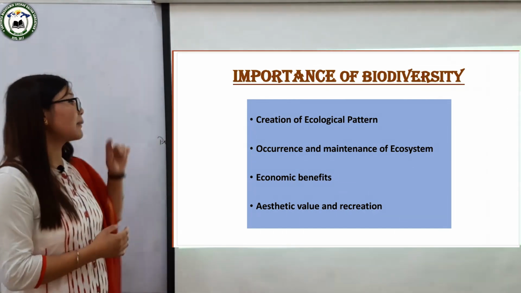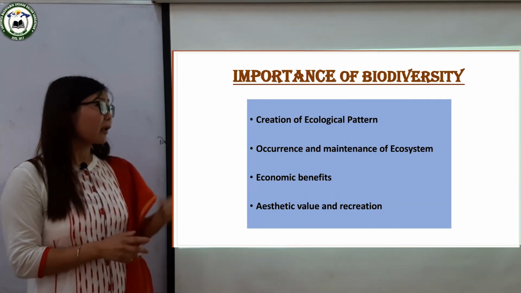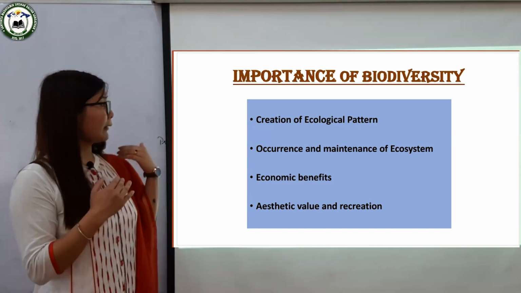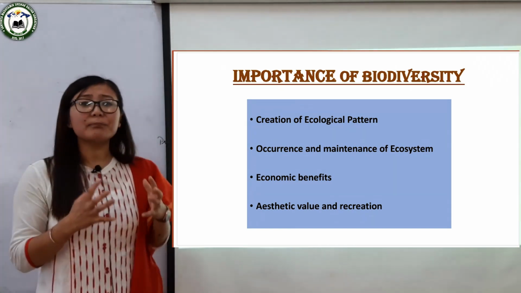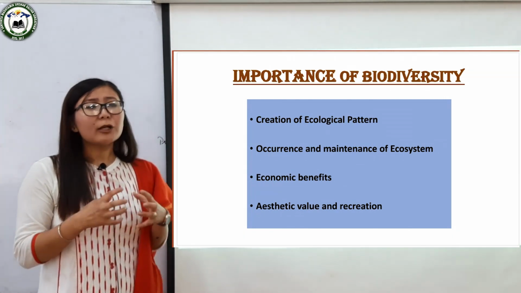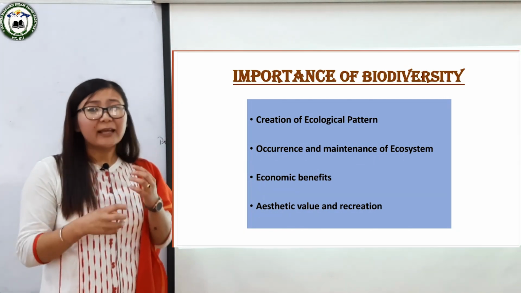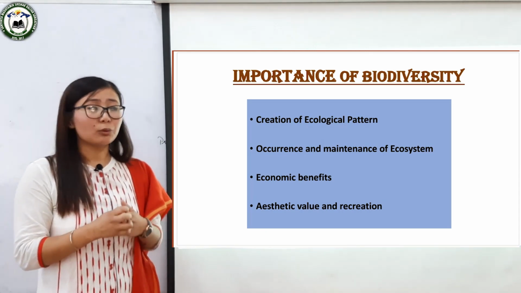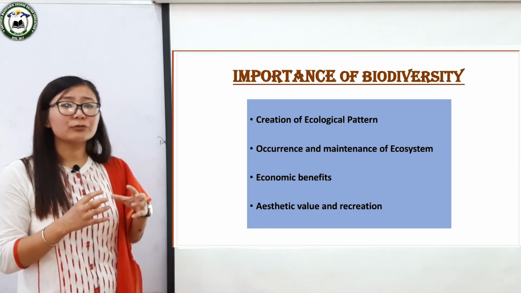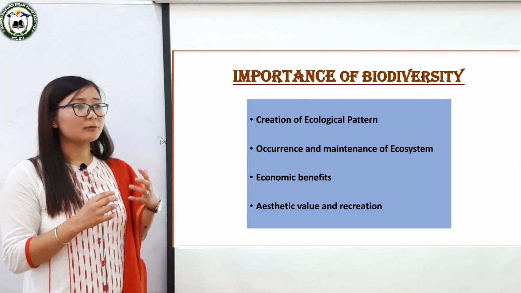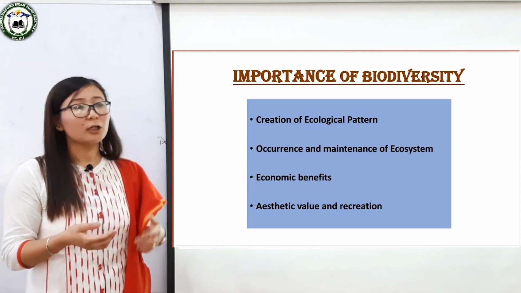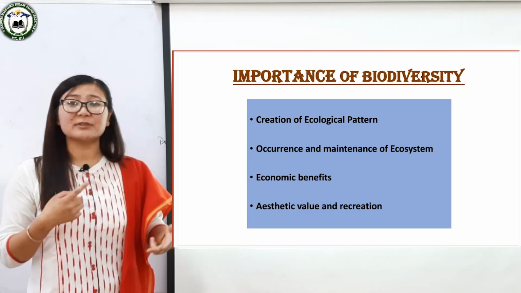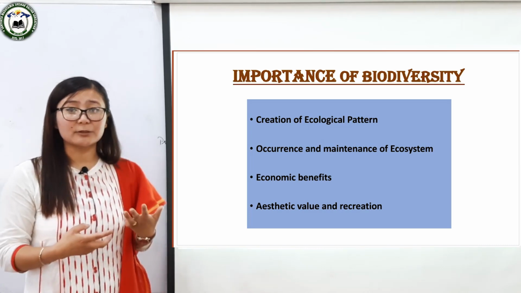Now let's discuss the creation of ecological patterns. Ecological patterns are an outcome of biodiversity. Different plants and animals make up a biome, and that biome consists of different biodiversity. So we can find various types of ecosystems in a terrestrial land area, like grassland ecosystem, desert ecosystem, forest ecosystem.